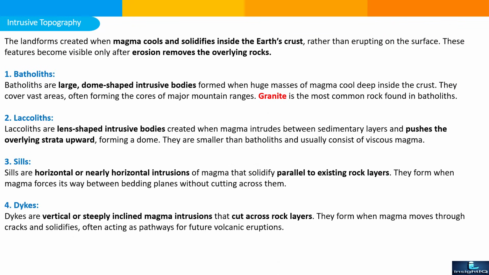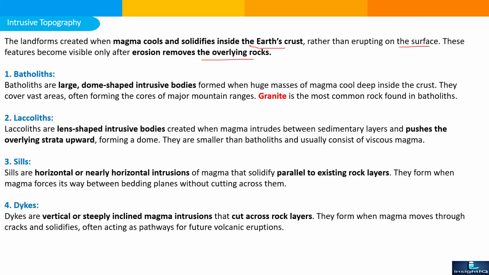Next one is intrusive topography. So intrusive topography landforms can be created when magma cools and solidifies inside the earth crust rather than erupting on the surface. These features become visible only after the erosion of the overlying rocks or topmost layer of the earth surface. First is batholith.